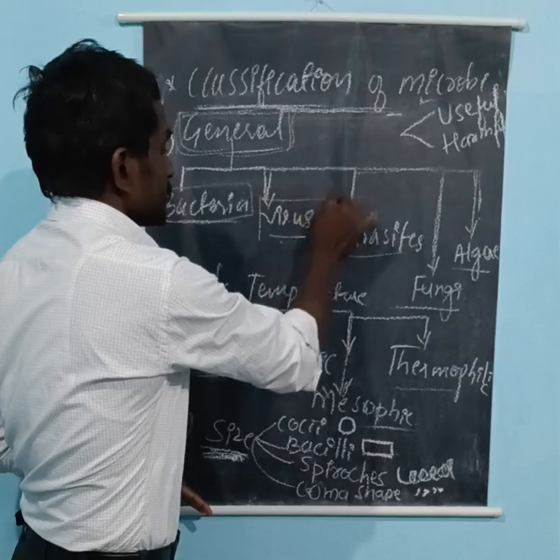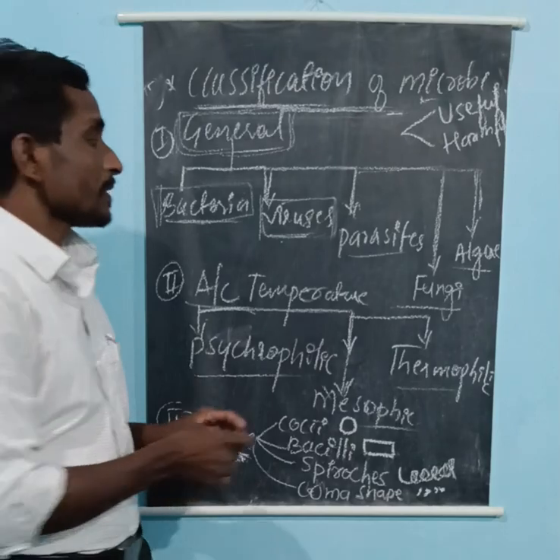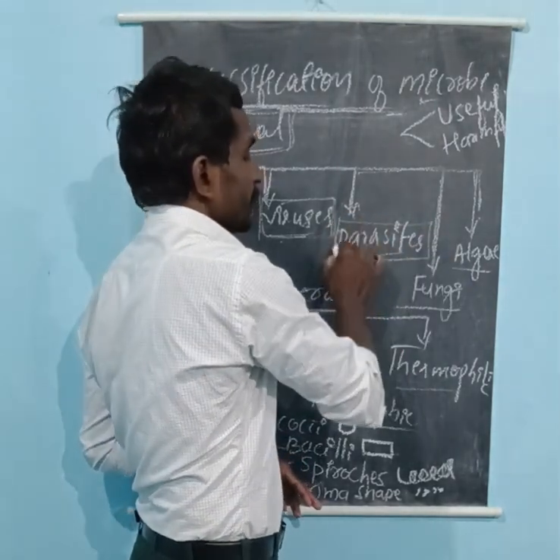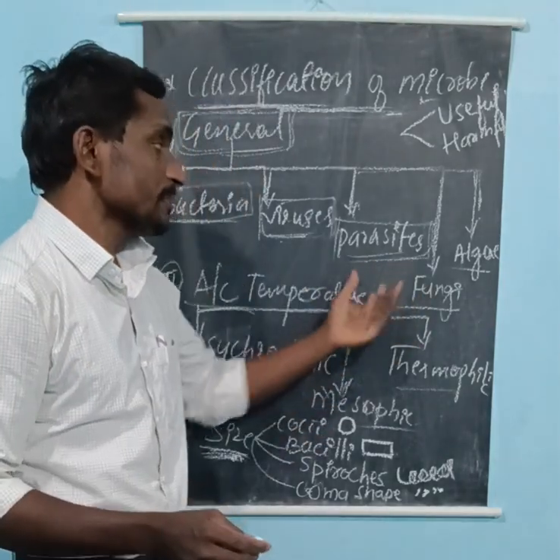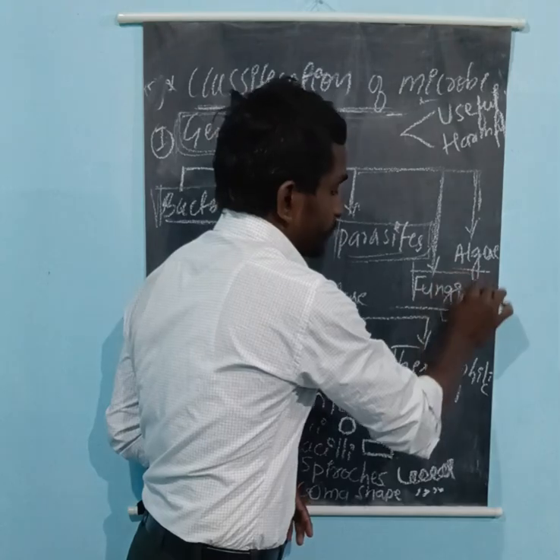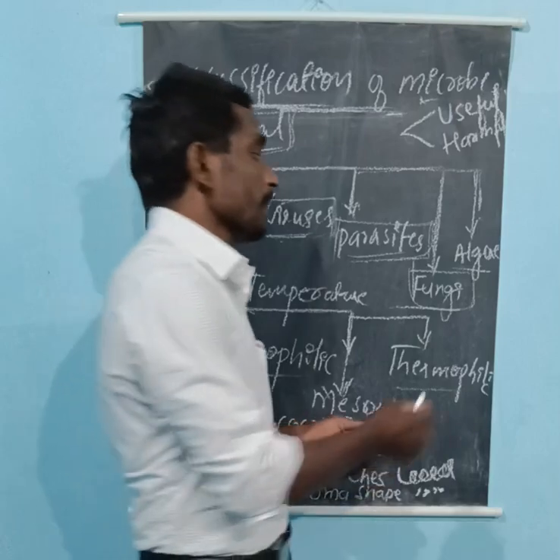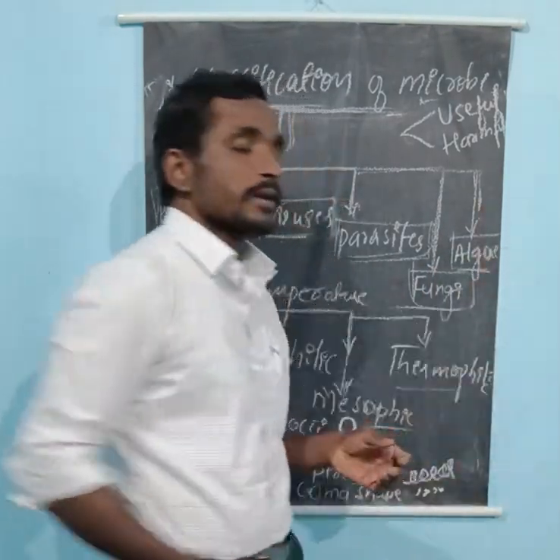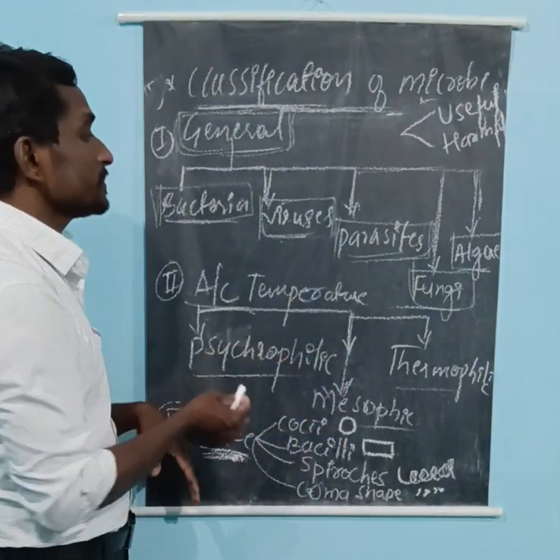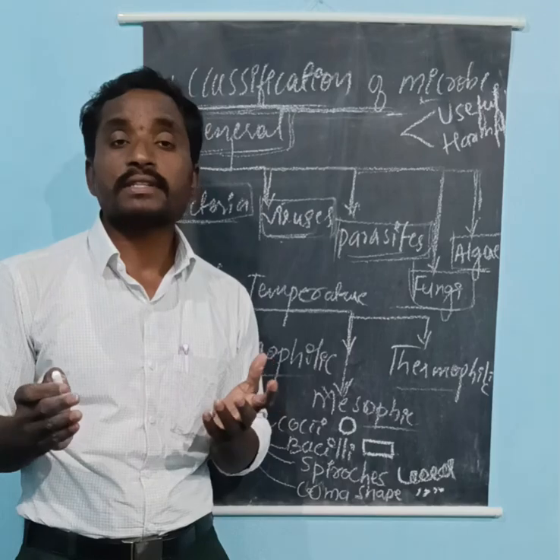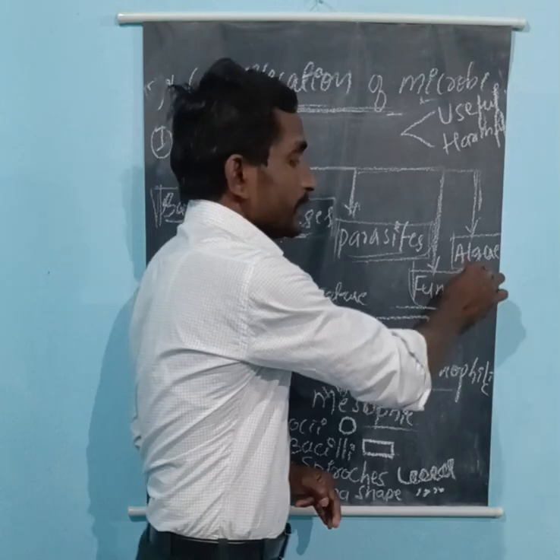Now come to the viruses. The study of viruses is called virology. Then we have the parasites. The study of parasites is called parasitology. Then fungi. The study of fungi is called mycology. The last one is algae. The study of algae is called phycology. So this is the general classification: bacteria, viruses, parasites, fungi, and algae.